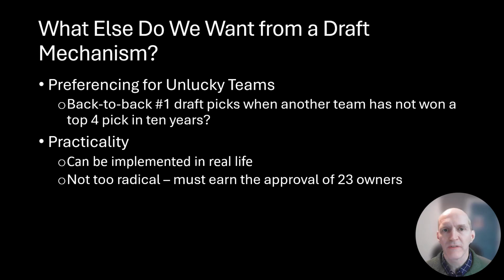There are a couple of other things we'd also like to see from a draft mechanism. We would like to give advantages to the unlucky teams. This is not something the current NBA draft does, although there are talks of doing that by, for example, not allowing a team to win the lottery 2 years in a row. If you have a team winning the #1 draft pick back-to-back, when another team hasn't won a top 4 pick for 10 years, that doesn't seem quite fair. So if we can do something to mitigate that, that would be great.